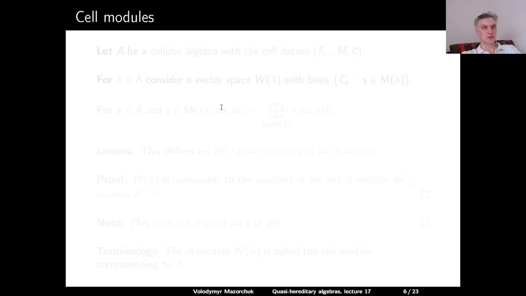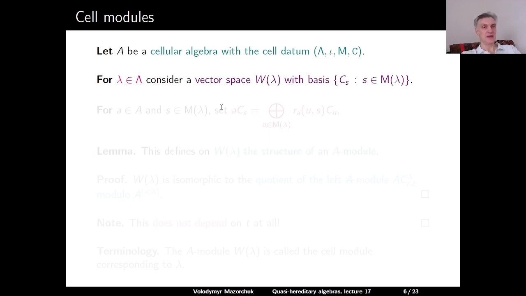So cellular algebras are good because they come equipped with a collection of modules which are called cell modules. So let A be a cellular algebra with a fixed cell datum (Λ, ι, M, C). For λ in Λ, consider a vector space which we denote by W(λ) with basis indexed by elements in M(λ). So the basis is C_s, where s is an element of M(λ). And now for a in A and s in M(λ), define the action of this a on our vector space W(λ) as follows.